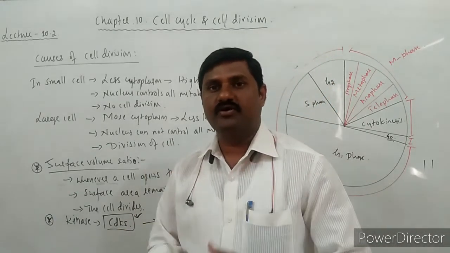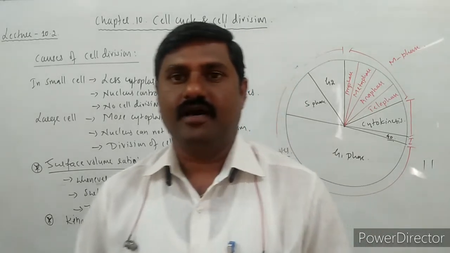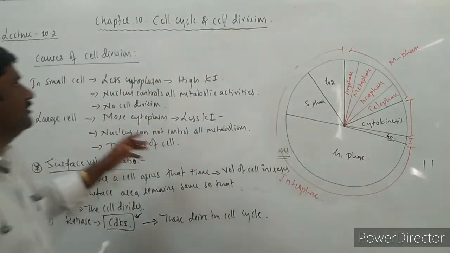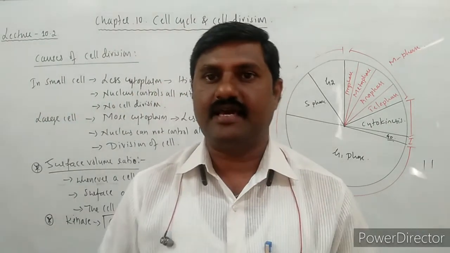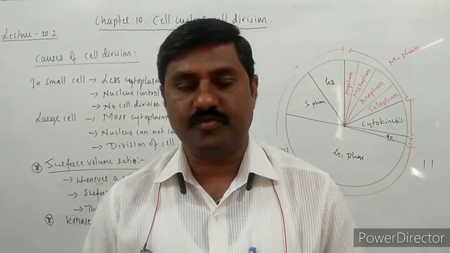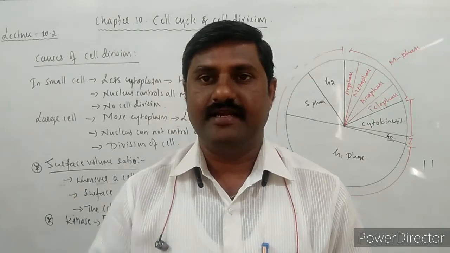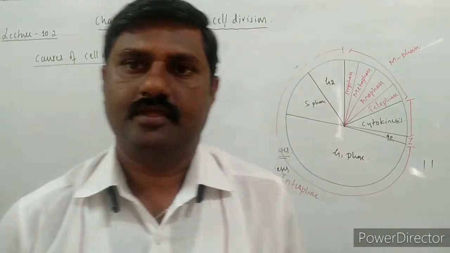So that is one more factor, which is also a major cause for cell division itself. So I shall explain that cycle, how these are responsible for cell division.